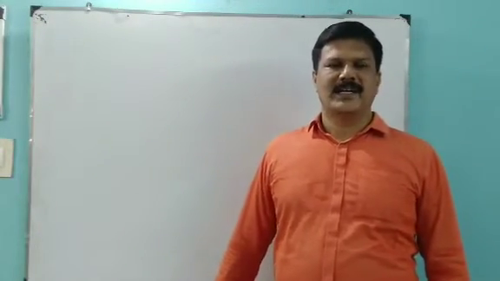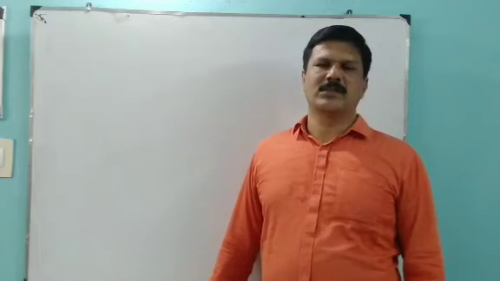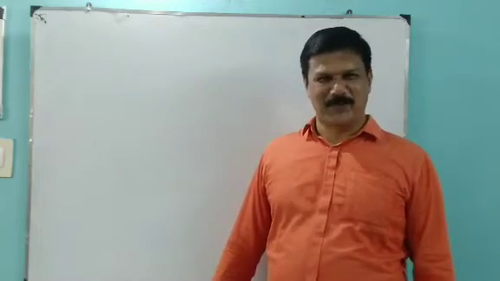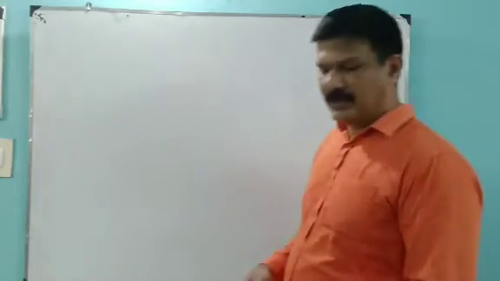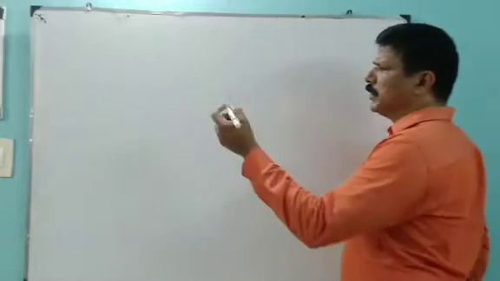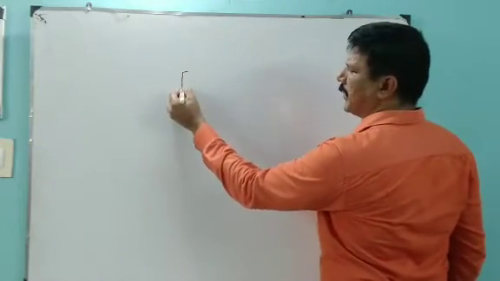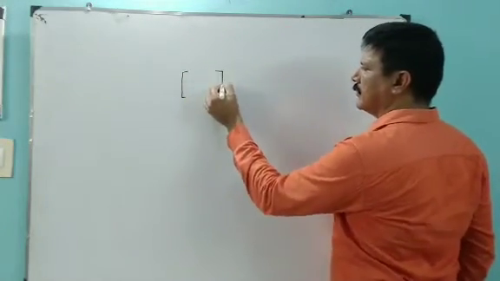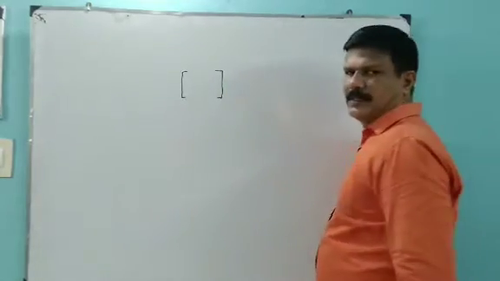Now let us see open interval and closed interval. What is the meaning of closed interval? What is the meaning of open interval? Closed interval is denoted by this square bracket symbol.